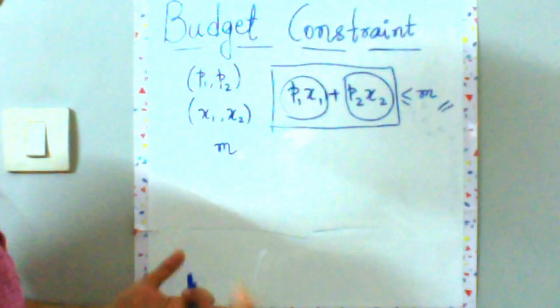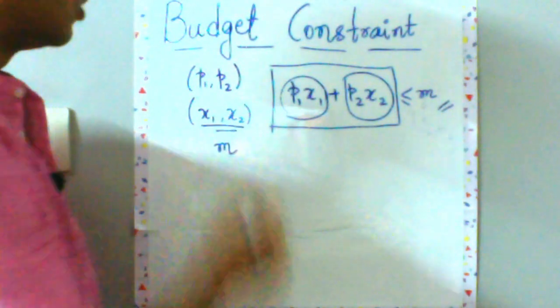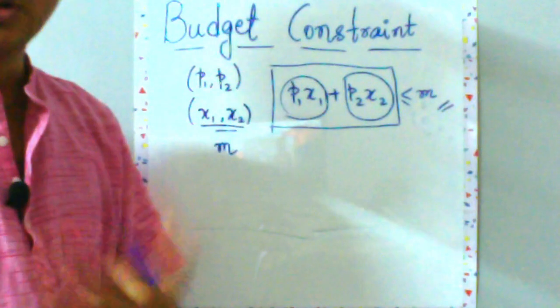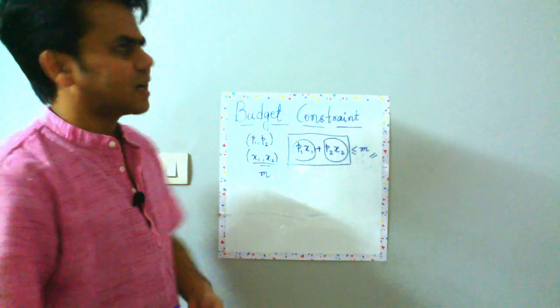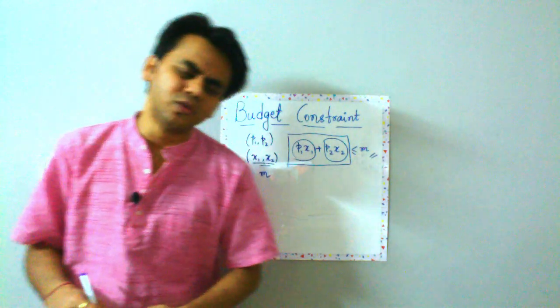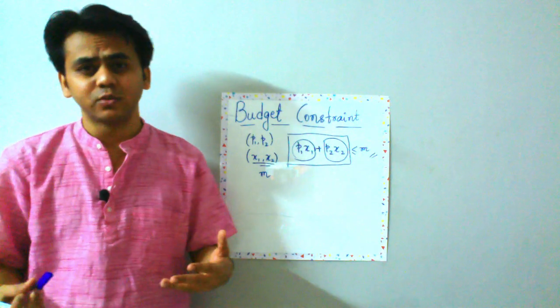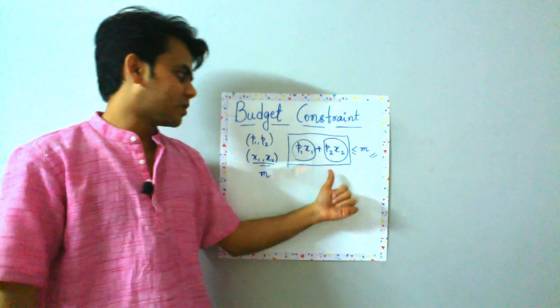Now you may ponder that we only have two goods, good 1 and good 2. But consumers do not always buy two goods. They buy three goods, four goods, five goods and so on. And how do we counter that over here?